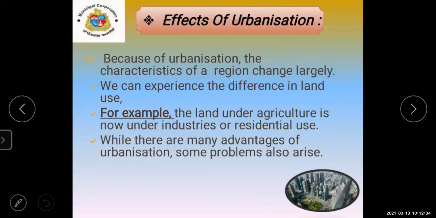Then next is about the effects of urbanization. Here, in the effects of urbanization, we experience differences in land use. For example, the land under agriculture is now under industries or residential use. While there are many advantages of urbanization, some problems also arise.